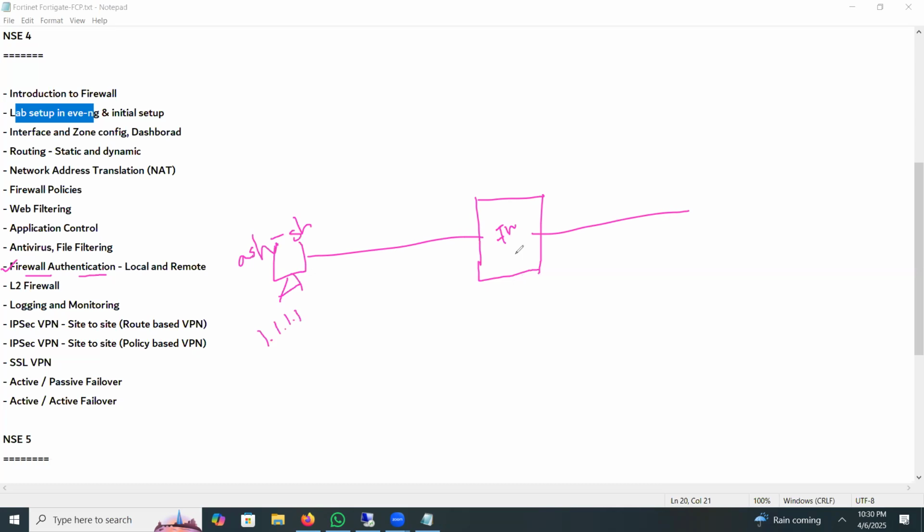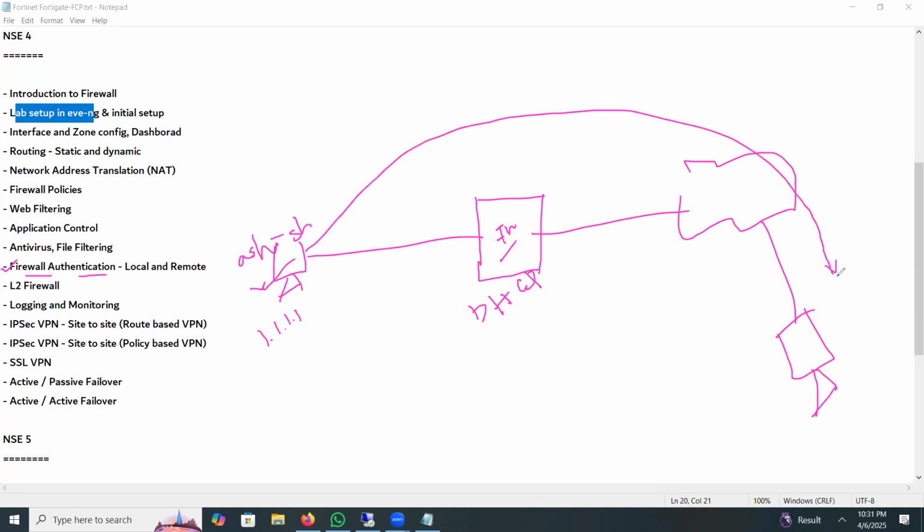And this is the firewall. It can generate IP via DHCP. And this is outside. Outside we have a server. Now, as everything is permitted for this user, the user can access any website. Suppose this server.